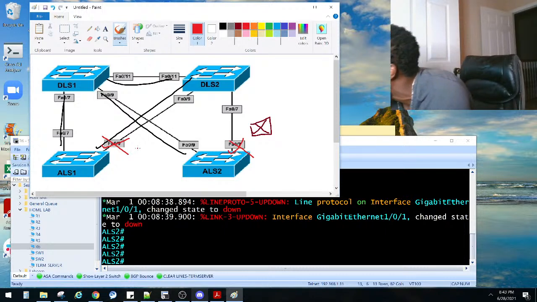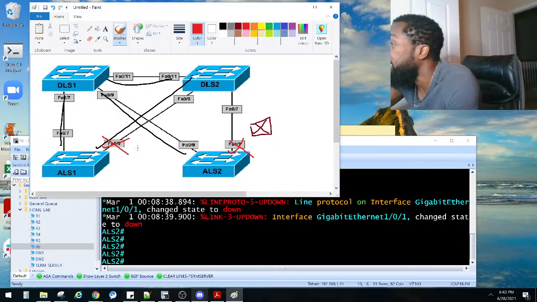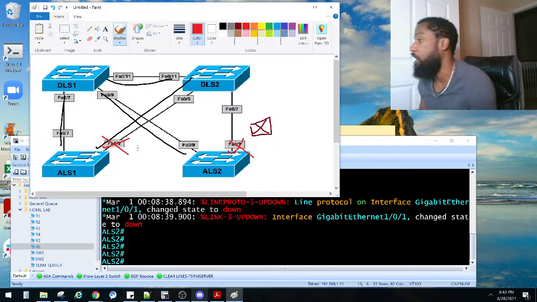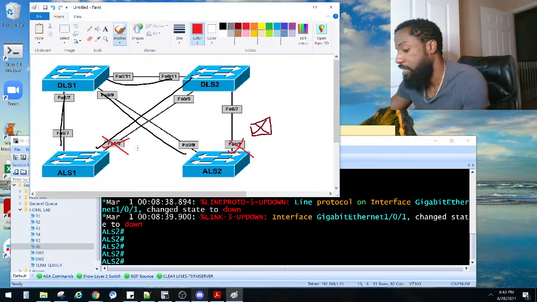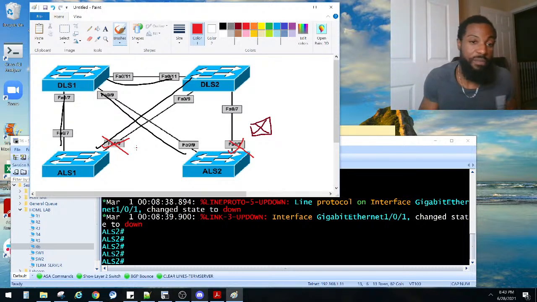This boy is putting actual cables and labels. ALS 2, and then the bottom one should be 1. Physically labeling and cabling, this is some old school stuff, y'all. It is what it is. DL, distribution layer switch 1. So he's 1, he's 2. Let me just go ahead and label all along. I don't care. ALS 1, white tape. All right.